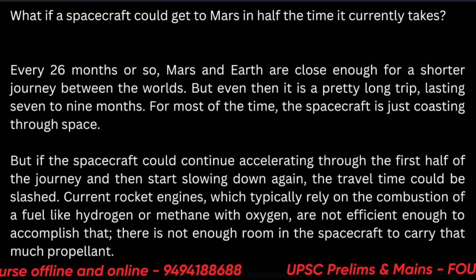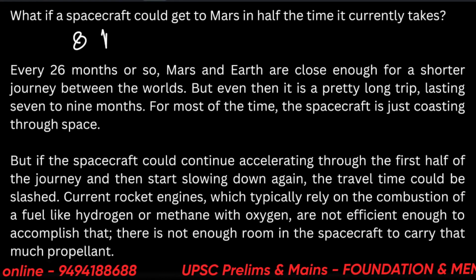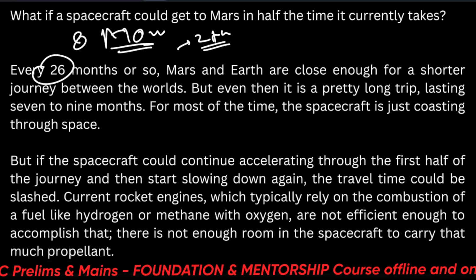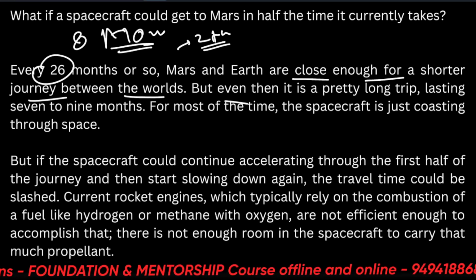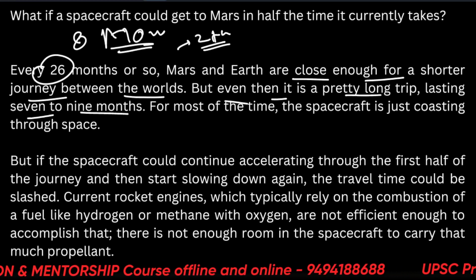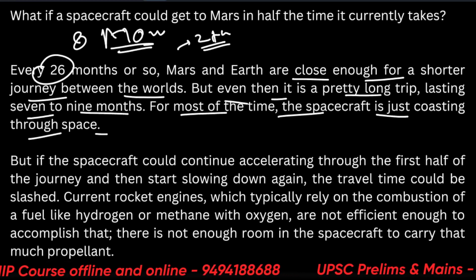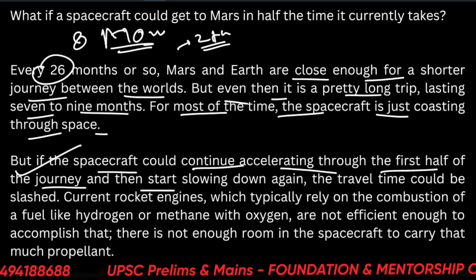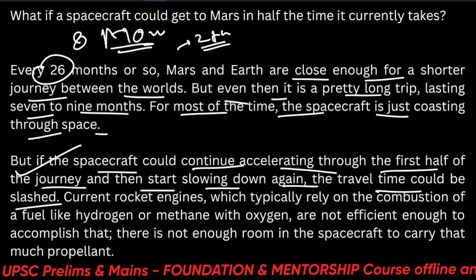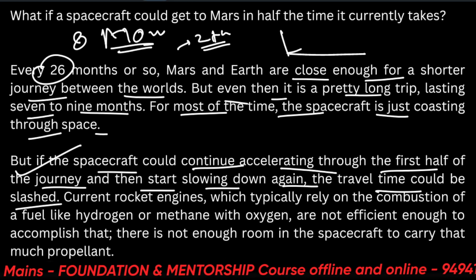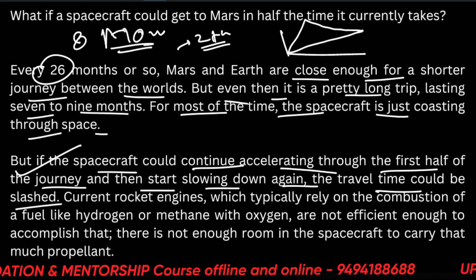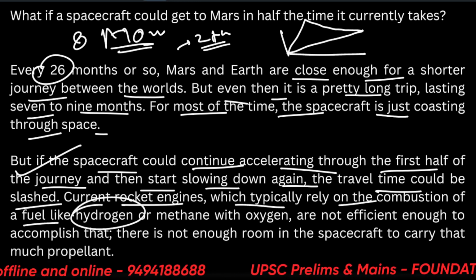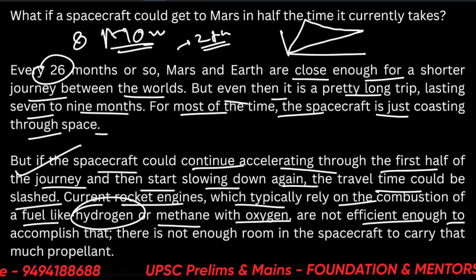So what if a spacecraft could get to Mars in half the time it currently takes? Now it takes 8 months. Every 26 months or so, that means a little over 2 years, Mars and Earth are close enough for a shorter journey between the worlds. But even then, it's a pretty long trip, lasting 7 to 9 months. For most of that time, the spacecraft is just coasting through space. But if the spacecraft could continue accelerating through the first half of the journey and then start slowing down, the travel time could be slashed. So instead of going like this, they are going like this. This is the difference. Current rocket engines, which typically rely on the combustion of a fuel like hydrogen or methane with oxygen, are not efficient enough to accomplish this.